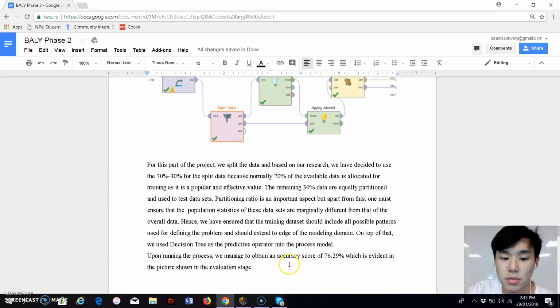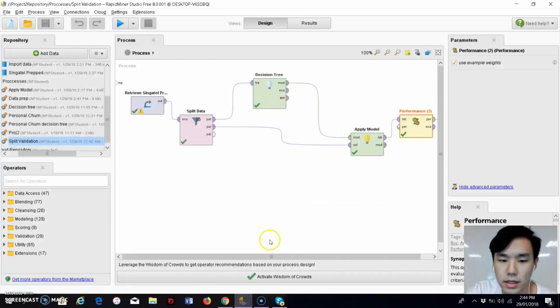Hence, upon running the process, we managed to obtain an accuracy score of 76.29%, which is evident in the picture shown in the evaluation stage. But before that, let's take a look at RapidMiner and see how the process is run.